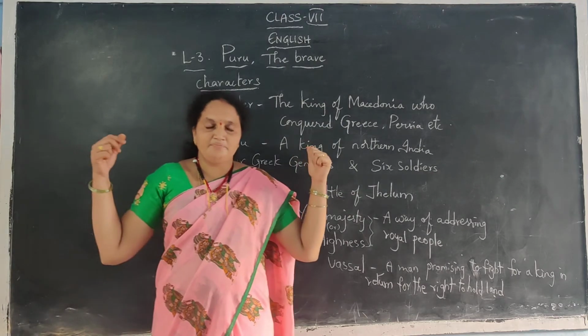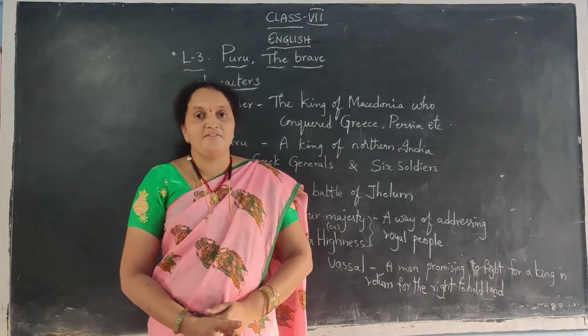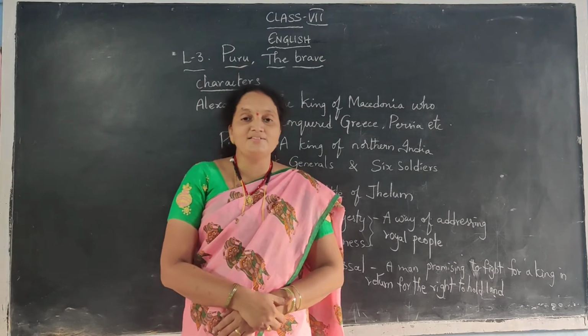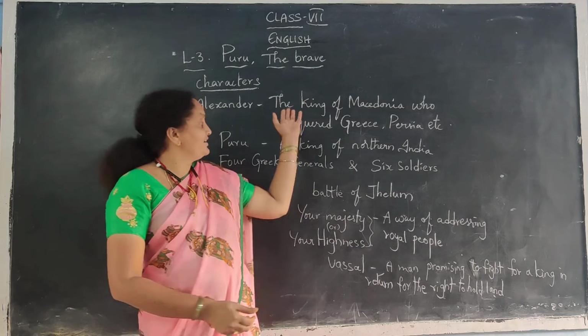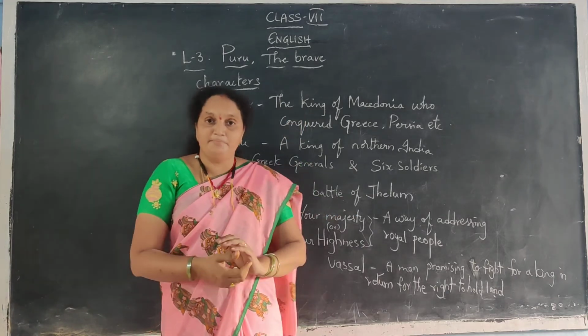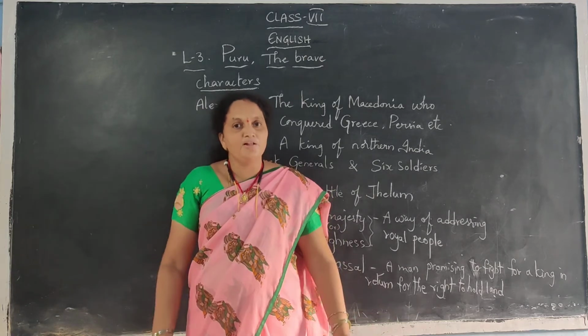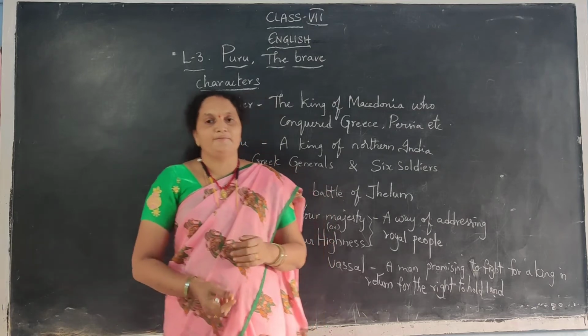When they brought him, they removed the chains and brought him. When Kuru came there, Alexander himself stood and wished him, because he is also a king. Alexander treats him as a king, as a brave king. So he stood and wished him. And Kuru also just joined his hands and wished Alexander.